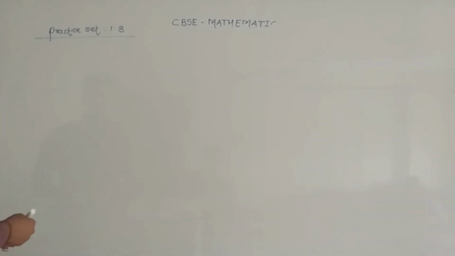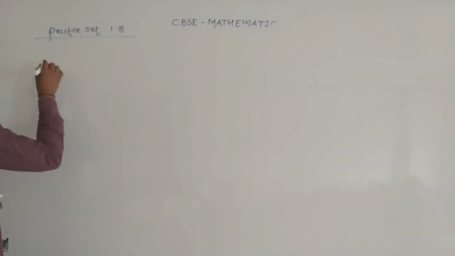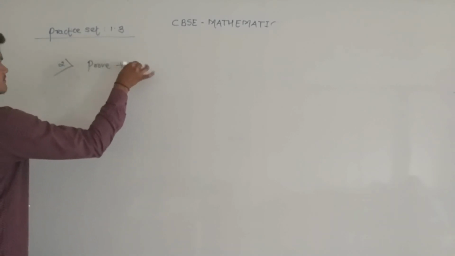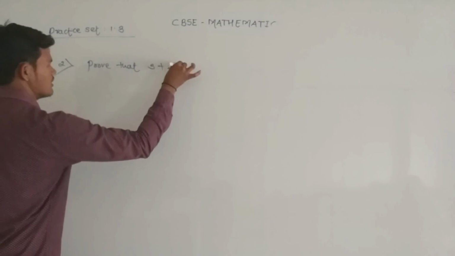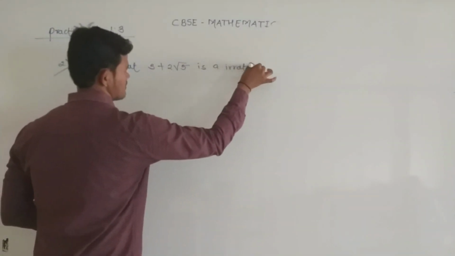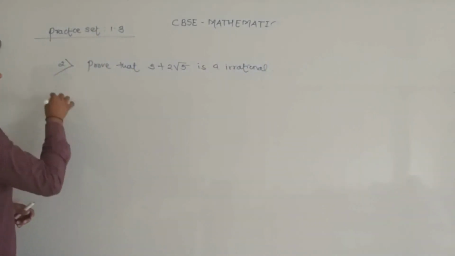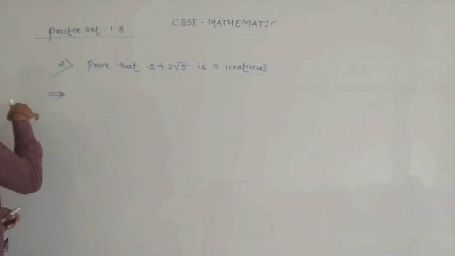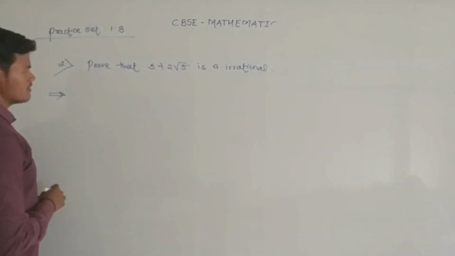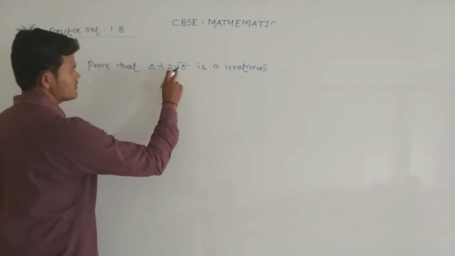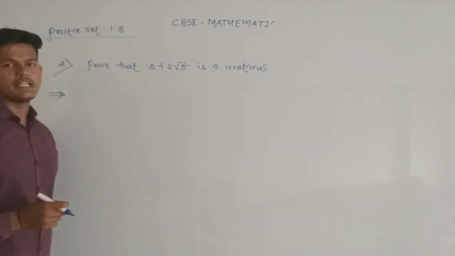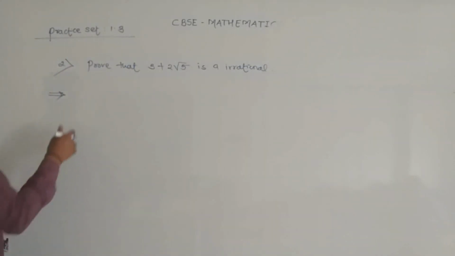Question number second is prove that 3 plus 2 root 5 is irrational. So this is also based on indirect proof. The indirect proof always starts with an assumption that the part to be proved is false. So here we have to prove that 3 plus 2 root 5 is irrational. That means we assume it is not irrational, that means it is rational.